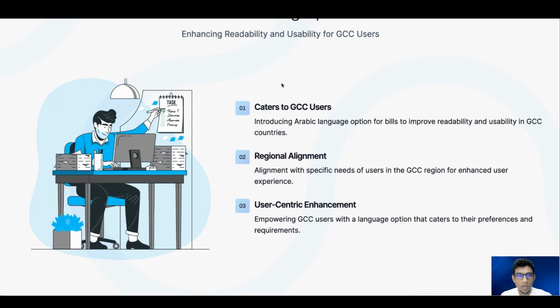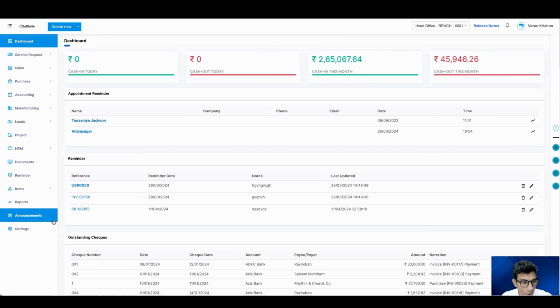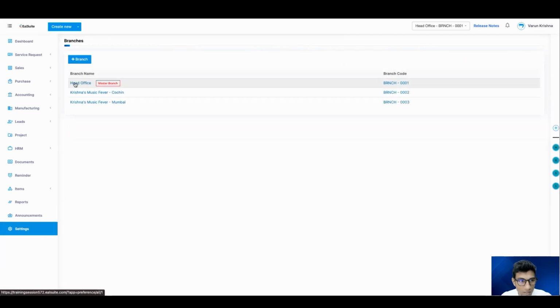Okay, sure. So let's move on to our first enhancement, and that is empower your document numbering with the help of custom zero padding configuration. So this gives you greater control over your numbering and a customized numbering manner as well. So till date, let me just show you under the series manager.